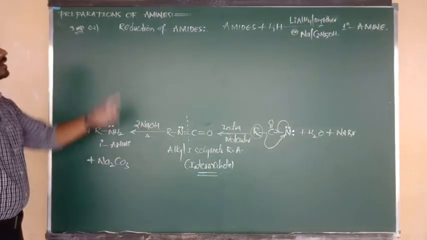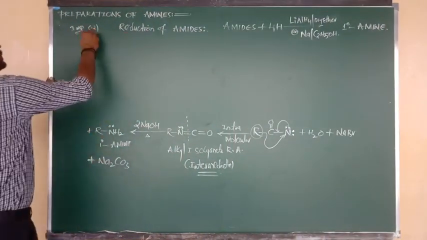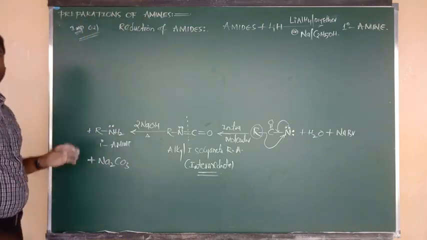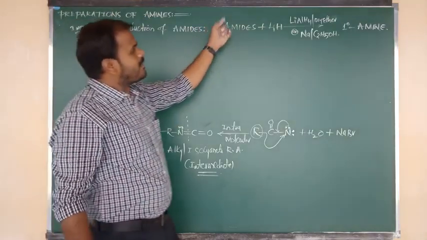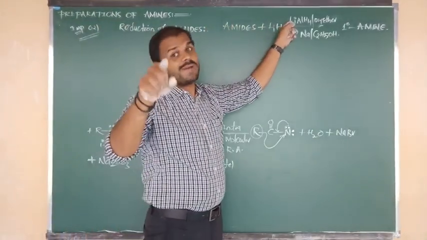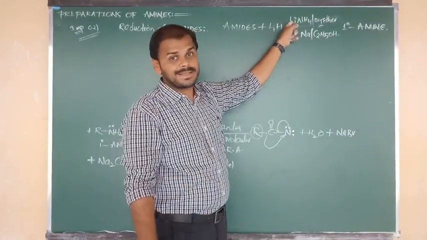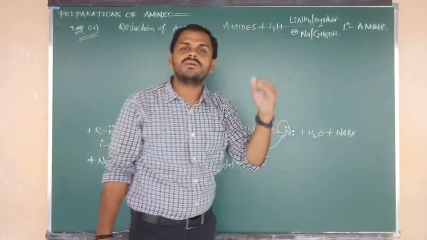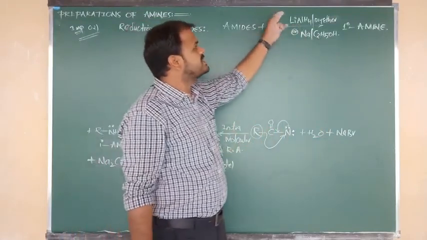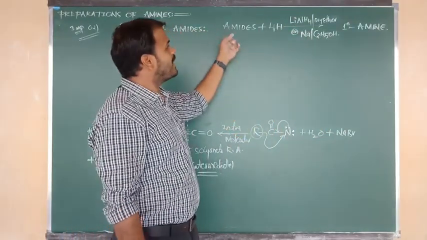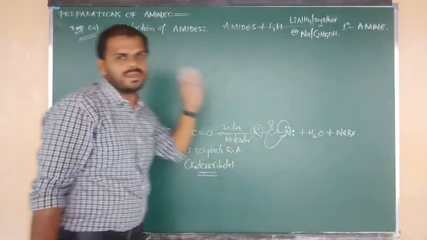So once again, reduction of amides is method number 2 in the preparation of amines. Statement: amides upon reduction with lithium aluminium hydride, you know this is the reducing agent. Another reducing agent we can also use is sodium in presence of ethyl alcohol. So by using any one reducing agent, amides can be reduced into the primary amine.